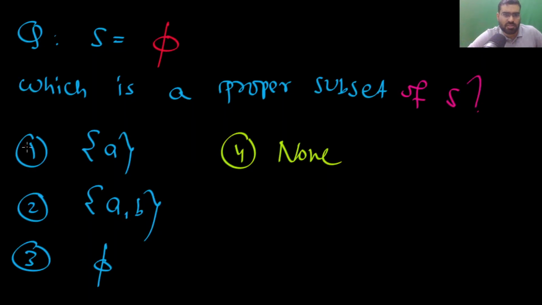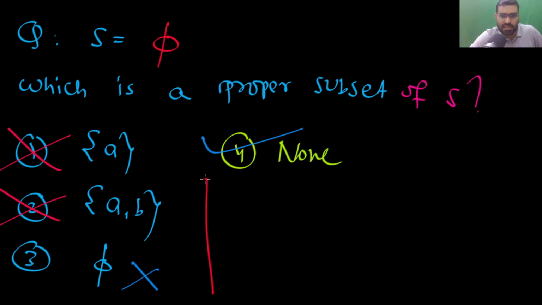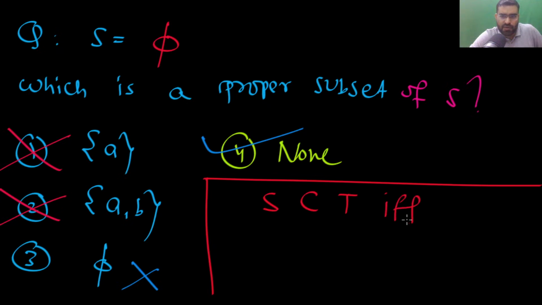So easily you can notice this is not even a subset. This is a subset, but this is not a proper subset. So there is no proper subset of phi, because phi does not have any proper subset. Remember the definition? I can say S is a proper subset of T if and only if S is not equal to T and S is a subset of T. So remember, phi is not a proper subset of phi. Very simple.